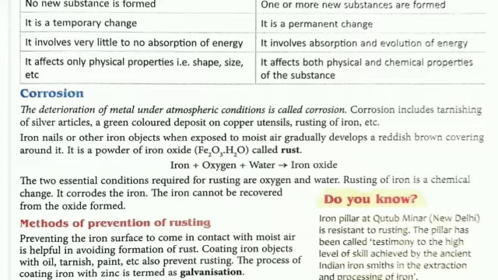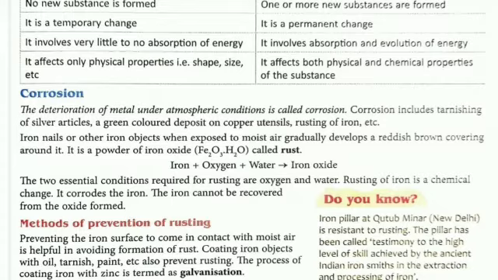Corrosion includes tarnishing of silver articles. जैसे सिल्वर की चीज को if you keep outside or open in the atmosphere, it becomes black. Silver color becomes black. This is called tarnishing of silver, and it is done by oxidation.